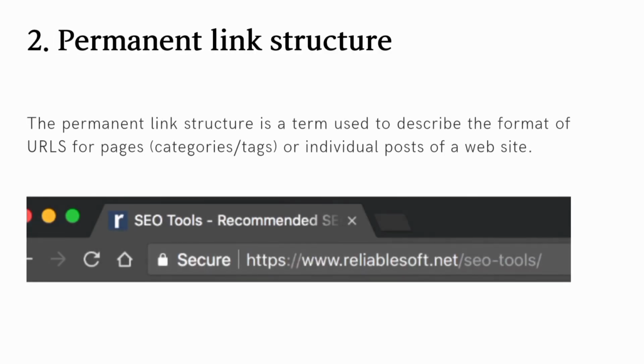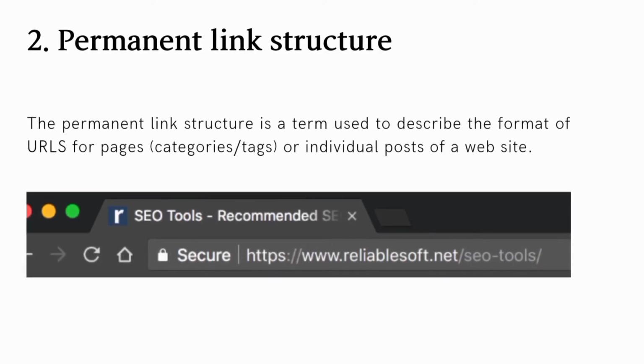Second, permanent link structure. The permanent link structure is a term used to describe the format of URLs for pages, categories, tags or individual posts of a web page. Here in the image you can see HTTPS, which depicts Hypertext Transfer Protocol Secure, with its domain and a category. So this is the permanent link structure of this web page.